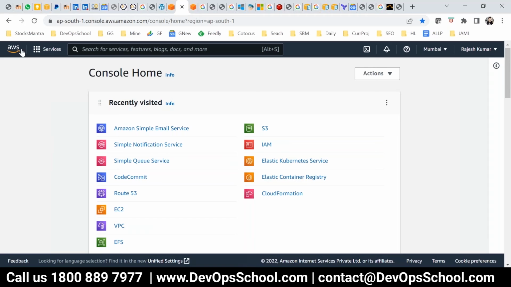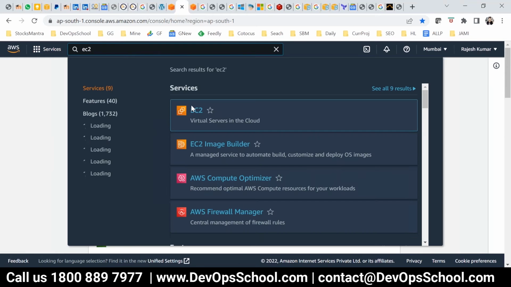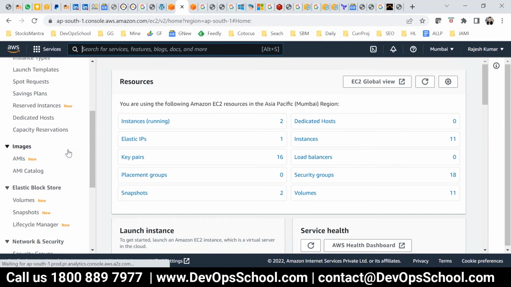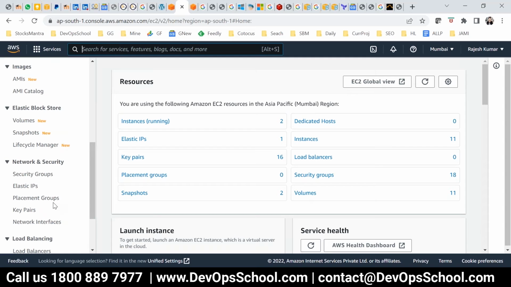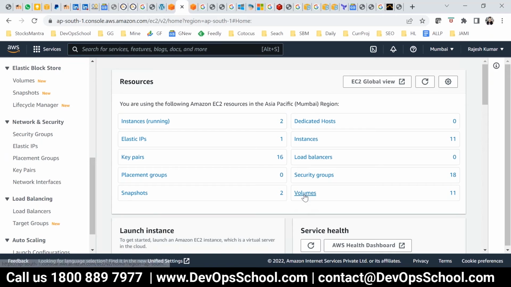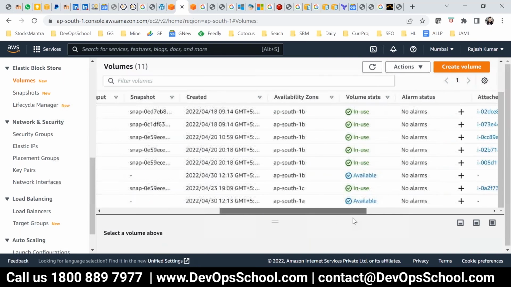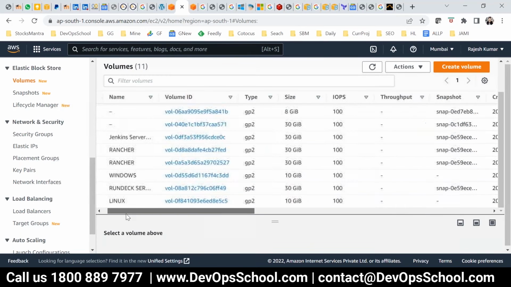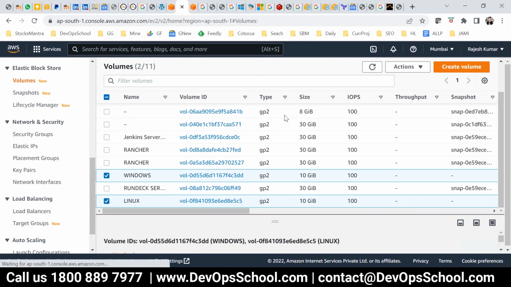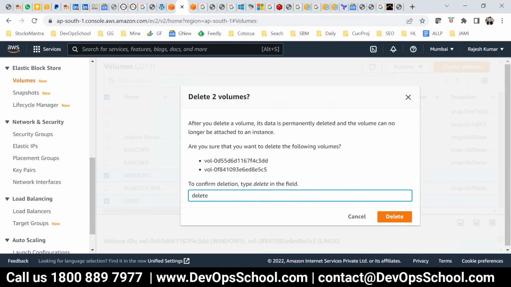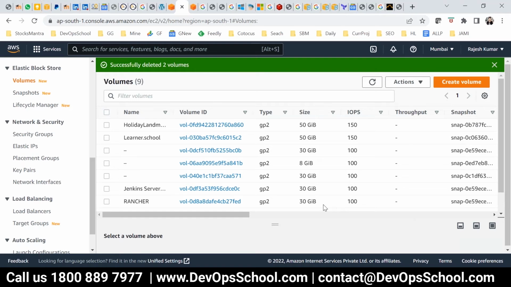So guys, that option you have in EC2 itself. I'll go to EC2, and look at my screen here. I'll create a simple auto scaling, so that there's not too much wastage of resources. By the way, I have not deleted the volumes, so I should delete them because I will miss it for sure. See, this is available. Windows and Linux, these are all paid services, so you'll have to pay for it. My account is charging. And delete. Okay.